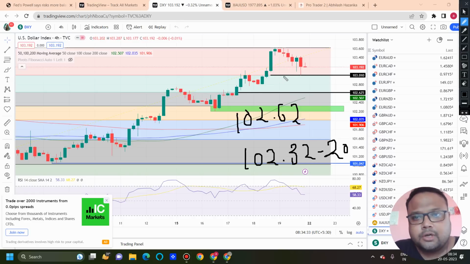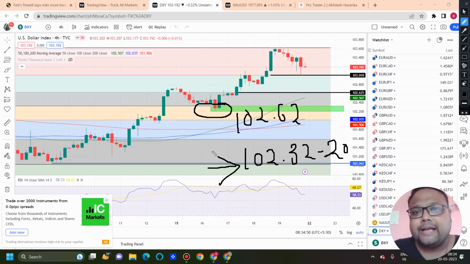Yesterday we saw that our Fibonacci worked perfectly. This was the first Fibonacci level. If market breaks this level, we can hope that Fibonacci 38.2 will provide the next support to the market. And then here we have previous support around 102.32, as well as Fibonacci 50. So these two are the levels that will be working as next support on the chart of DXY if DXY shows a downside on Monday or Tuesday.